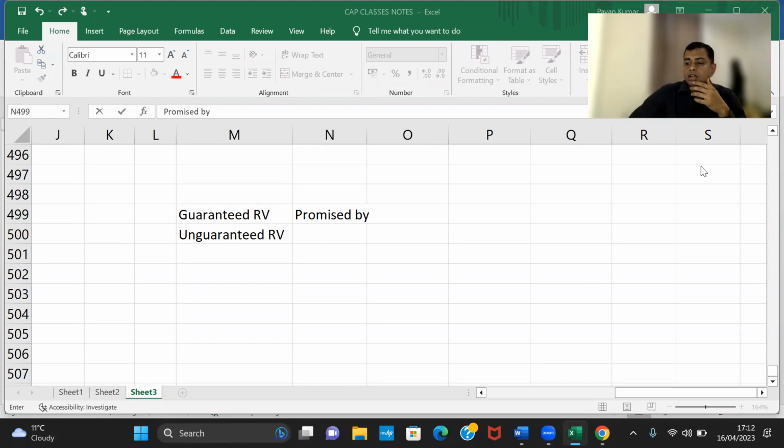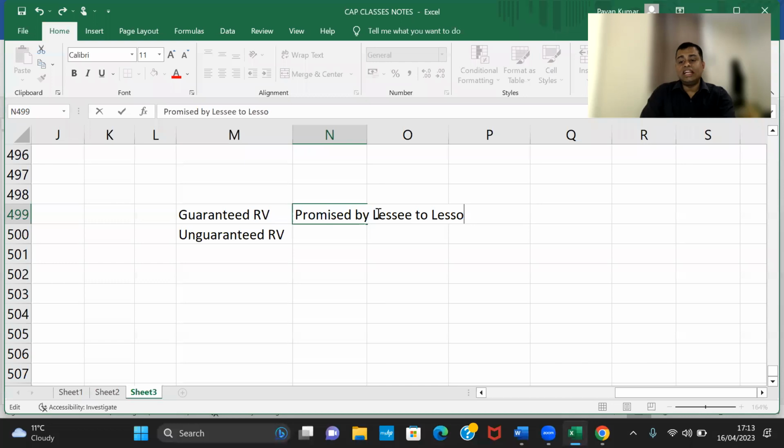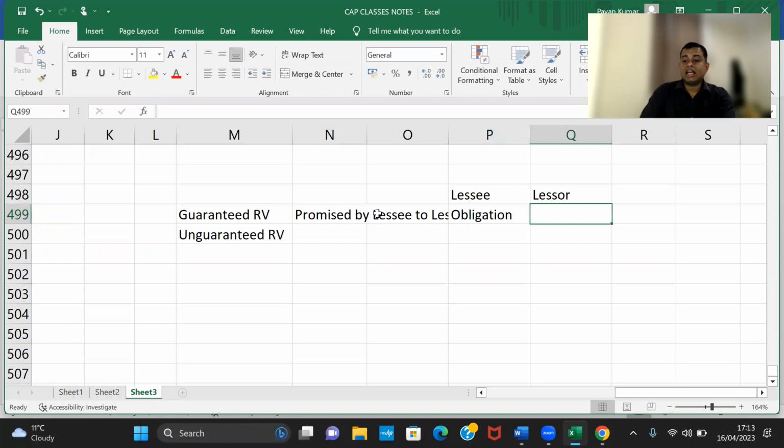Yes. Okay. So guaranteed residual value is something which is promised by the lessee to the lessor. So what is the nature? For the lessee, this is an obligation. For the lessor, this is a right.